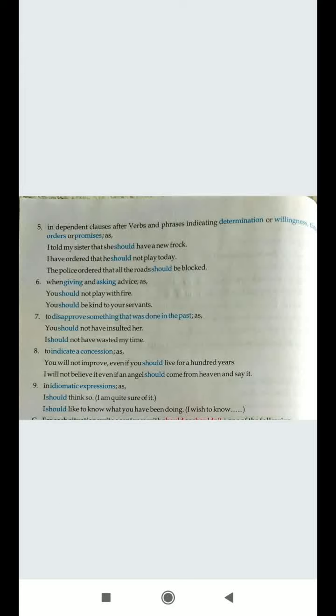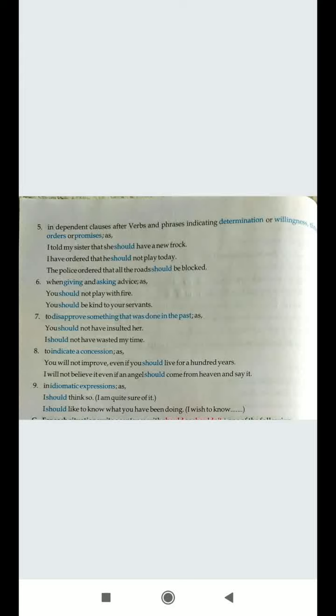Next is the idiomatic expression. Now this is very interesting. Idiomatic is when you want to say something and you are expressing something else. So that is called idiomatic expression. When you say I should think so, that means actually you don't mean that you need to think so. You say I'm quite sure of it. I should think so. You should think so. Think so does not just mean that you're thinking about that, but that you are quite sure of that. You say something, but you intend something else. That is called idiomatic expression.